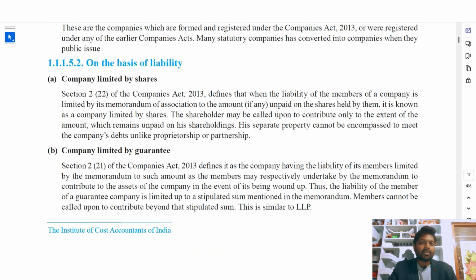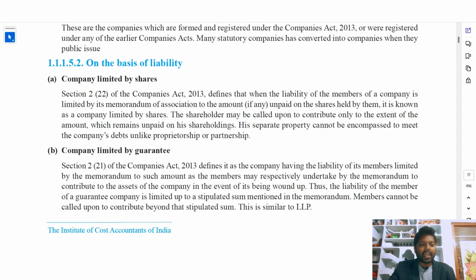For example, a person holds a share of value 10 rupees. In the first call, second call, third call, up to three calls, he paid 7 rupees only, and the remaining 3 rupees is pending from him. If the company is dealing with difficult issues and has some liabilities outside, then in order to meet those difficult conditions, the company may call for his remaining liability of 3 rupees from the shareholder, but not the entire liability of the company.